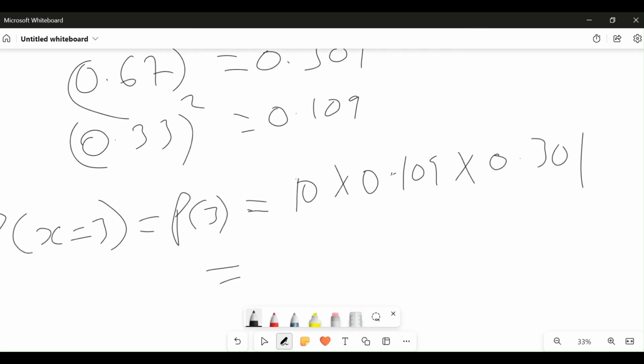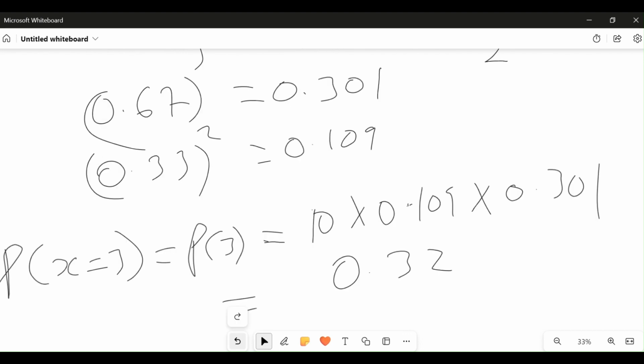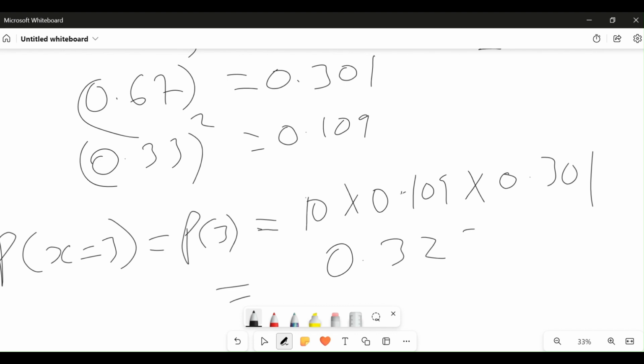So if we press the calculator, 10 times 0.109 times 0.301, our answer will be 0.328.